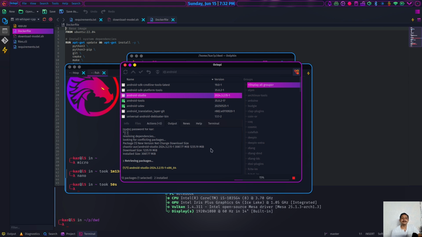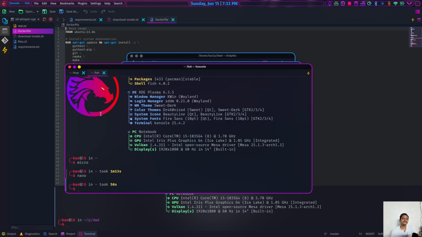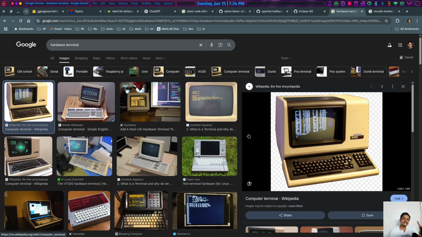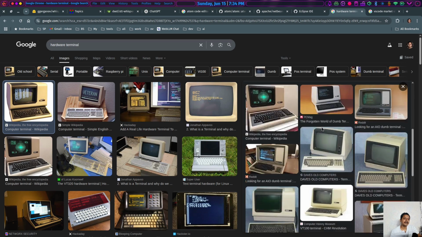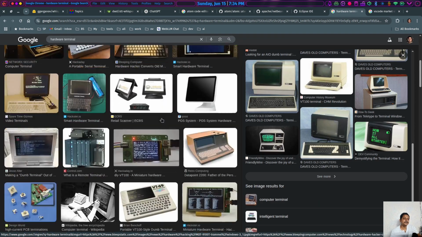In the meantime, let's try to remember some of the history of text editors. As I know, there was only one text editor called ed, the short form of editor. If you type ed, it will open an application that can edit text, and it is a line-based text editor. Like 40 or 50 years ago, there was no monitor. You had to type on the terminal. This is not the terminal I'm talking about. This is a virtual terminal, but I mean the real hardware terminal, a terminal having a TTY with a typewriter.